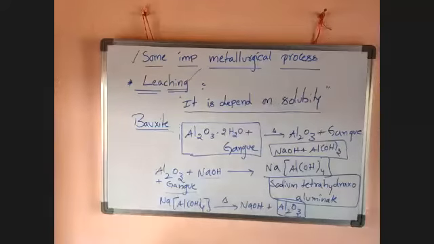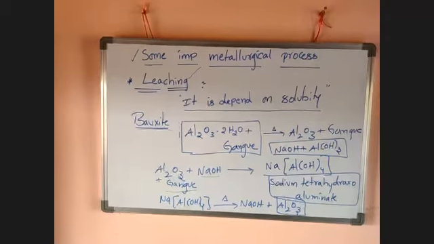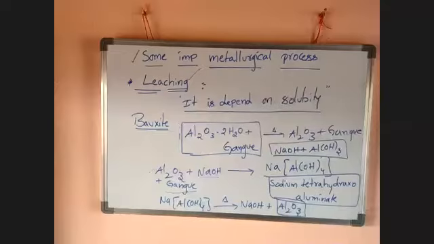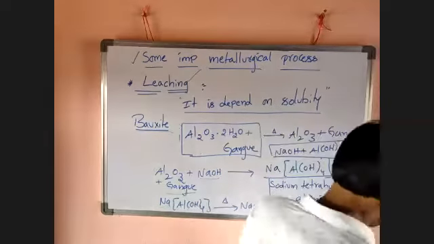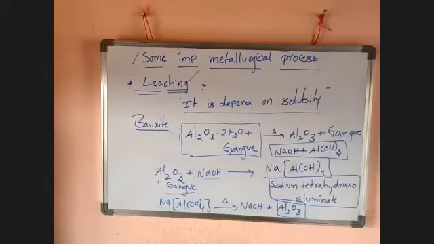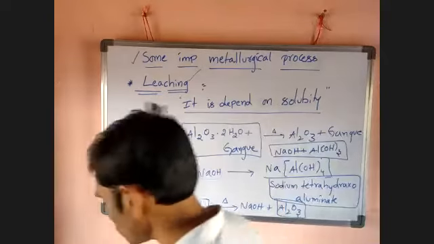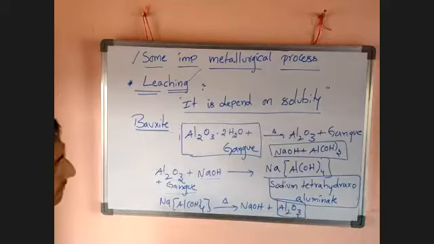Okay, so take a look at that. So leaching depends only on solubility.